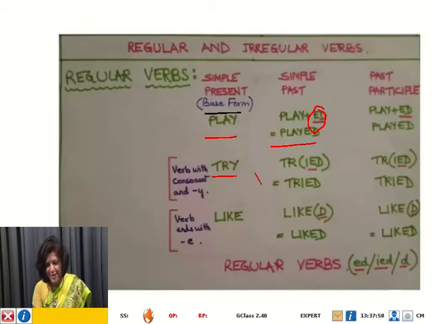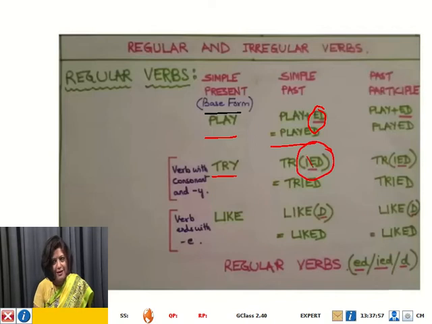So we are going to remove the y, and then add ied. So the simple past tense form of try is tried, and the past participle form is also tried. Now look at the next one, the verb like.